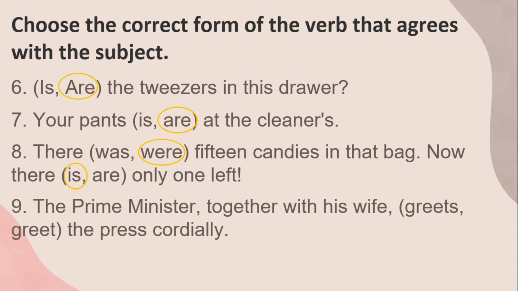Number 9. The Prime Minister together with his wife greet the press cordially. Again, the Prime Minister together with his wife greet the press cordially. In here, the phrase together with his wife is just the added information about the subject, which is the Prime Minister. Therefore, we will be taking the singular verb because Prime Minister is a singular subject. And the singular verb is greets.